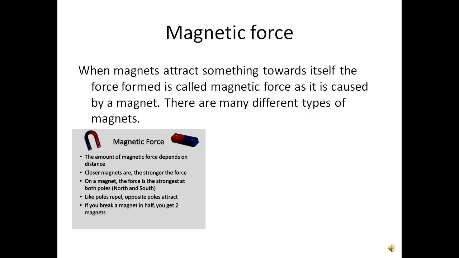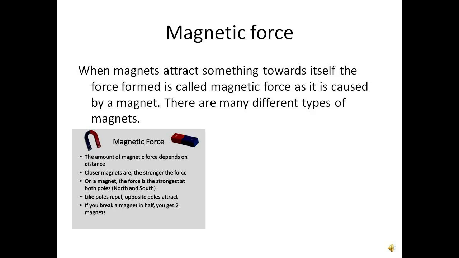Now coming to magnetic force. When magnets attract something towards themselves, the force formed is called magnetic force as it is caused by a magnet. There are many different types of magnets. Some examples are horseshoe magnet, bar magnet, ring magnet, ball-ended magnet and cylindrical magnet.